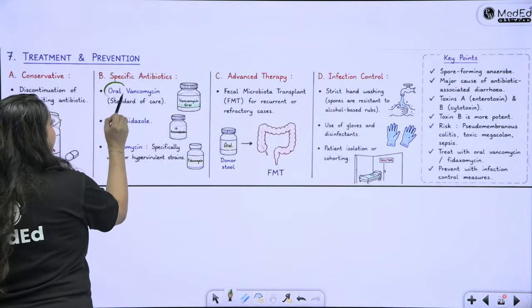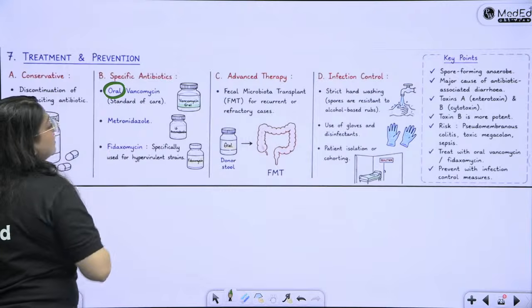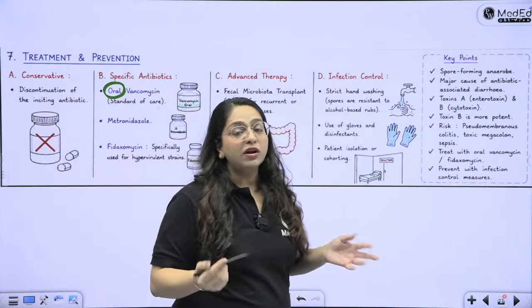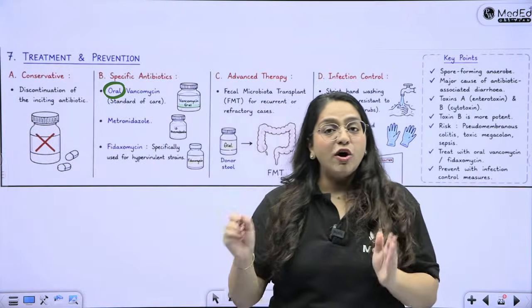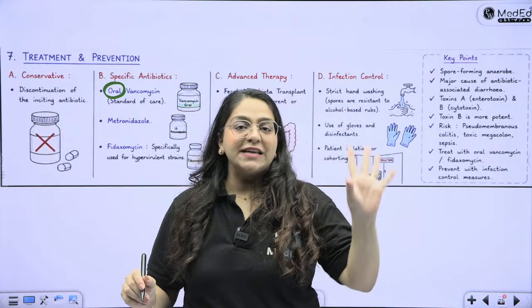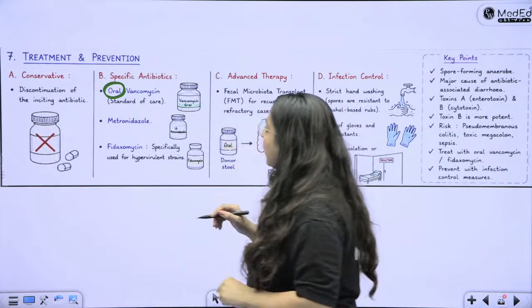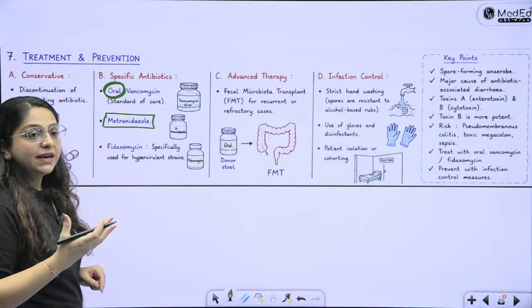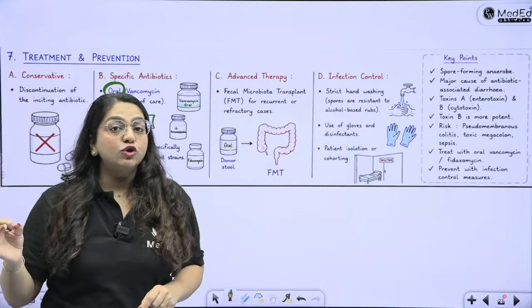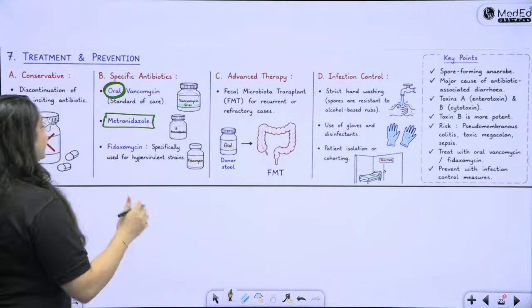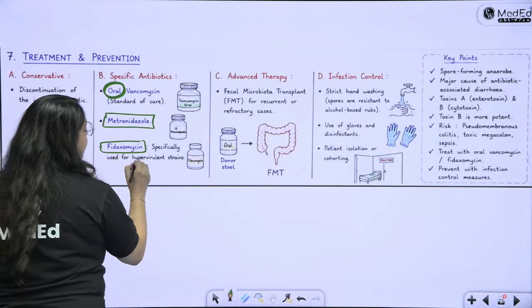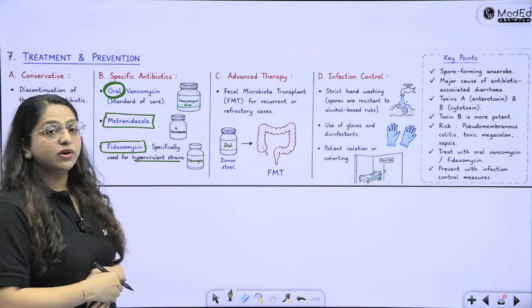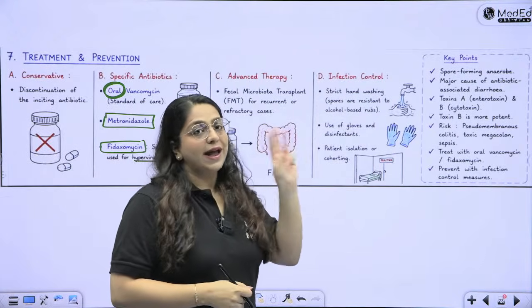Please, oral vancomycin. Vancomycin is not available in oral formulations, but specially for C. difficile, oral formulations have been created. Okay, so oral vancomycin or metronidazole. Something which is not available in India but is the only treatment of choice for hypervirulent strains, that is fidaxomicin. It is specifically for the hypervirulent strains. So remember, vanco, metro and fidaxomicin.